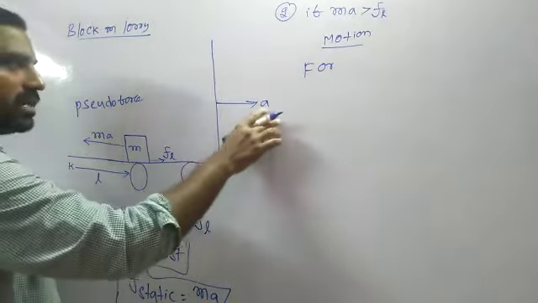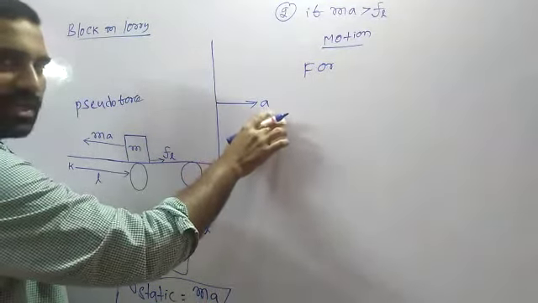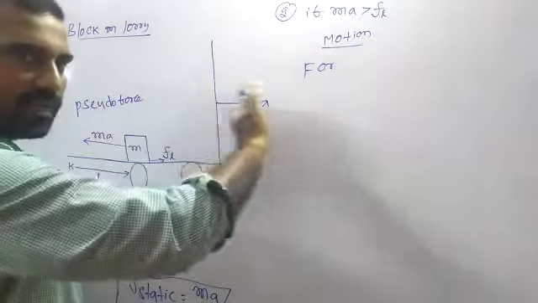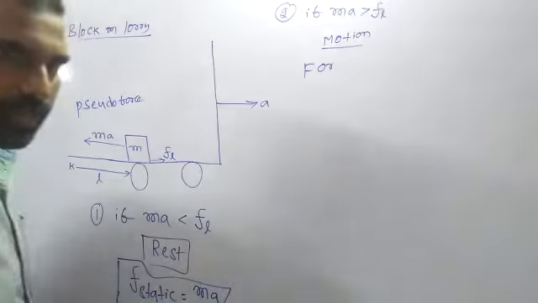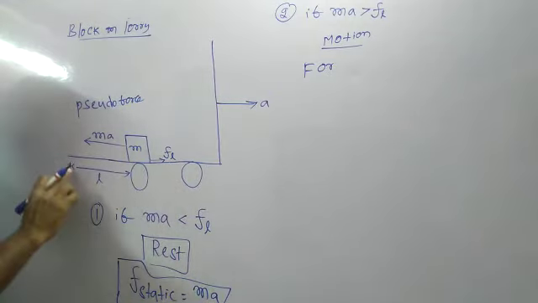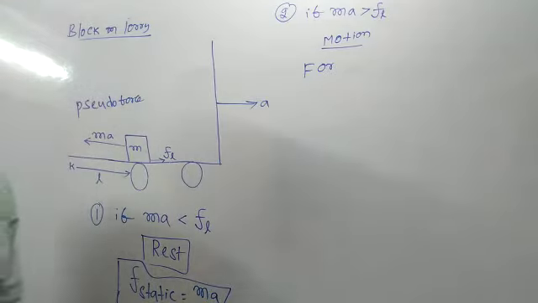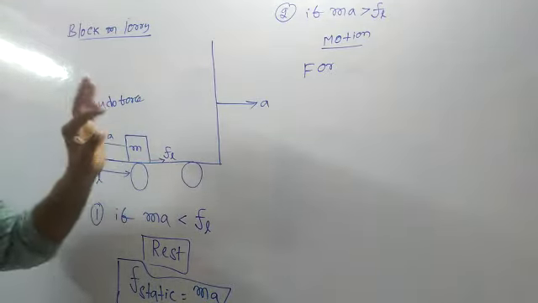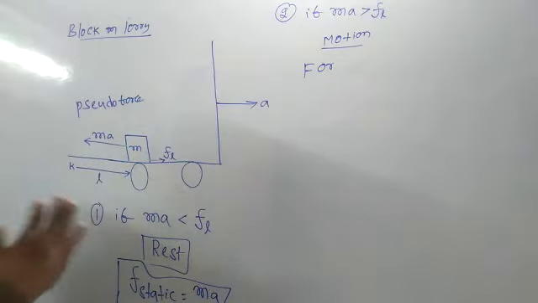This lorry is accelerating horizontally with acceleration A, moving towards the right side. And this block is on the back part at a distance L from the rear end. Now, on this block, what are the forces?